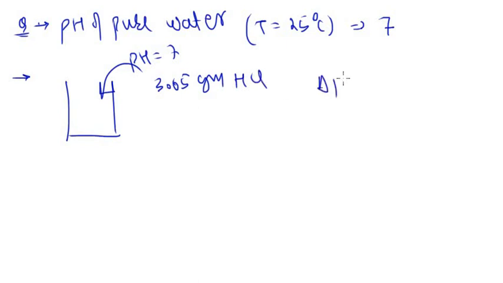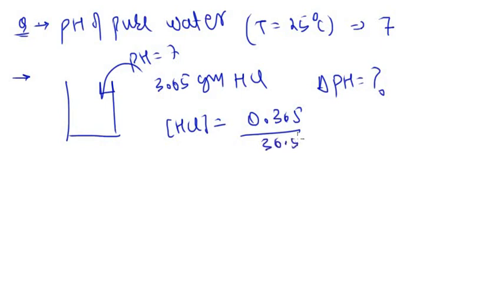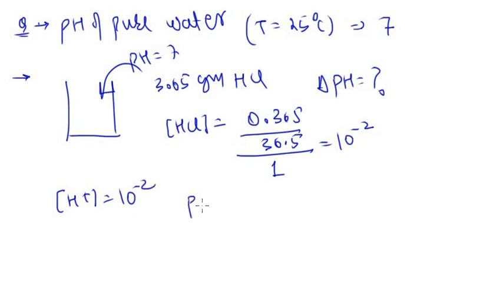You have to calculate delta pH. So in order to calculate delta pH, first of all, you will be calculating the concentration of HCl. That is 3.65 upon 36.5 divided by 1. So it will be 10 raised to power minus 2. So concentration of H plus comes out to be 10 raised to power minus 2. So pH will be equal to 2. So change in pH will be 5.